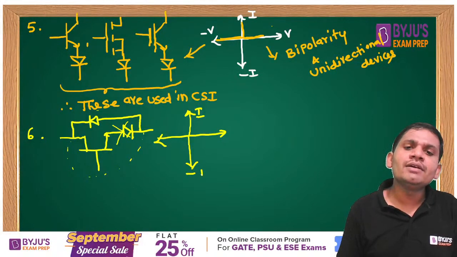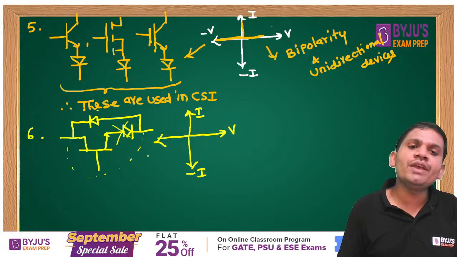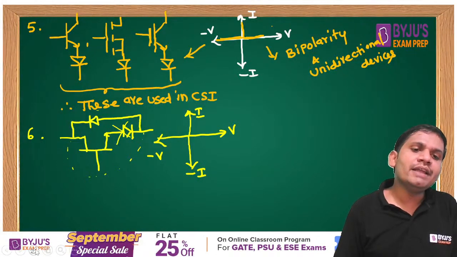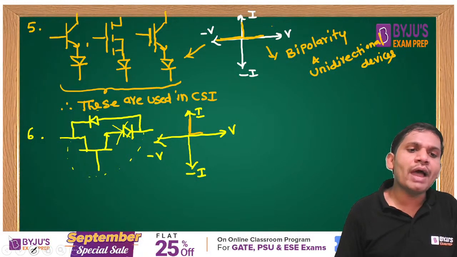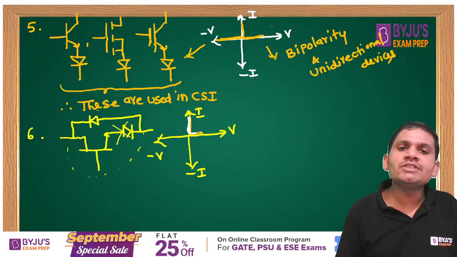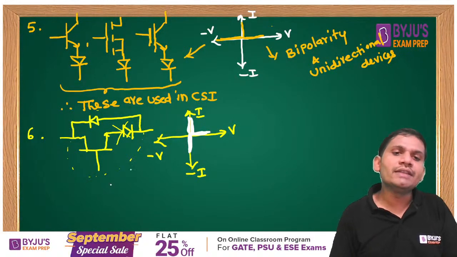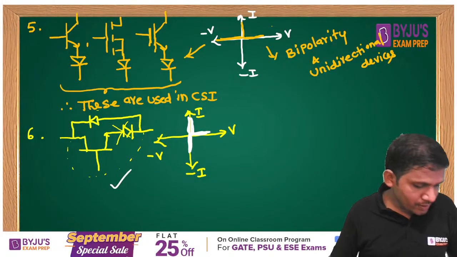This is I, this is minus I, this is V and this is minus V. It is similar to anti-parallel diode, which means with respect to anti-parallel diode, it operates in the first quadrant, but extra, which current can it allow? Reverse current it can allow. Yeah, this is the example. Yes, students.